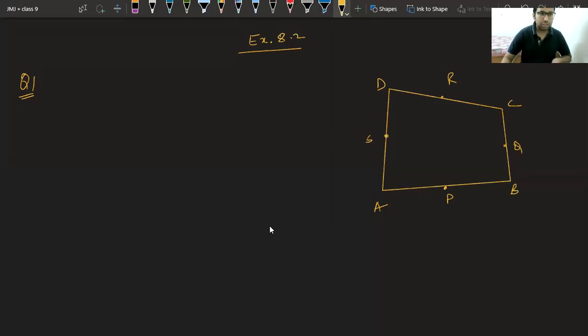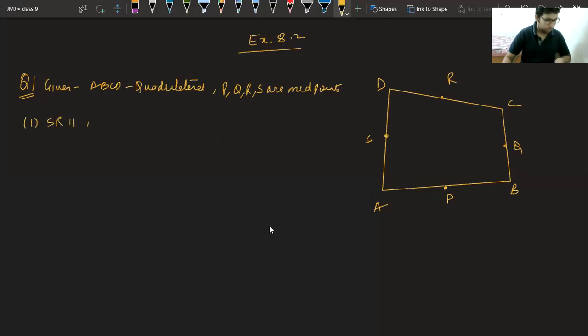Now, what is given to you right here? ABCD is a quadrilateral, so no special property. The second thing given to you is that P, Q, R, S are midpoints. That will help you a lot. You have to prove in the first part SR parallel to AC.